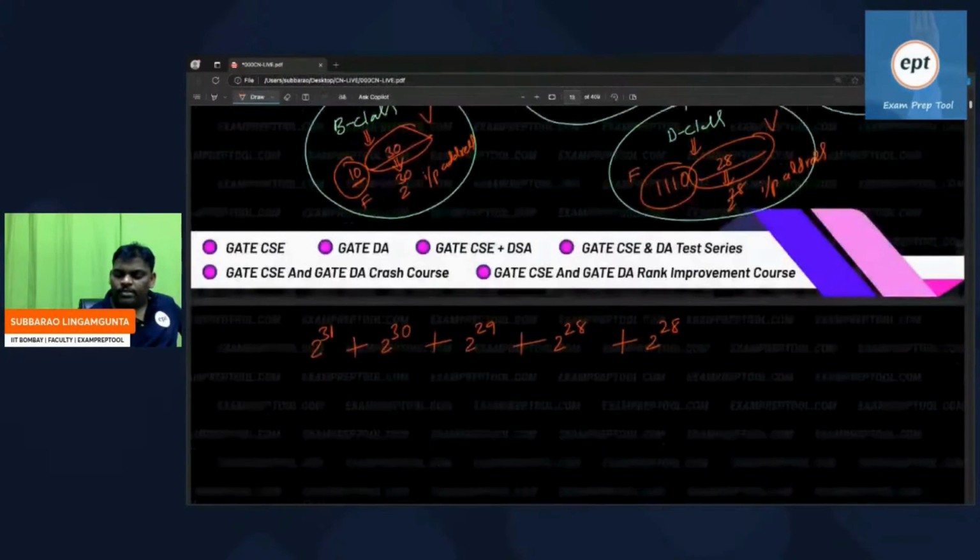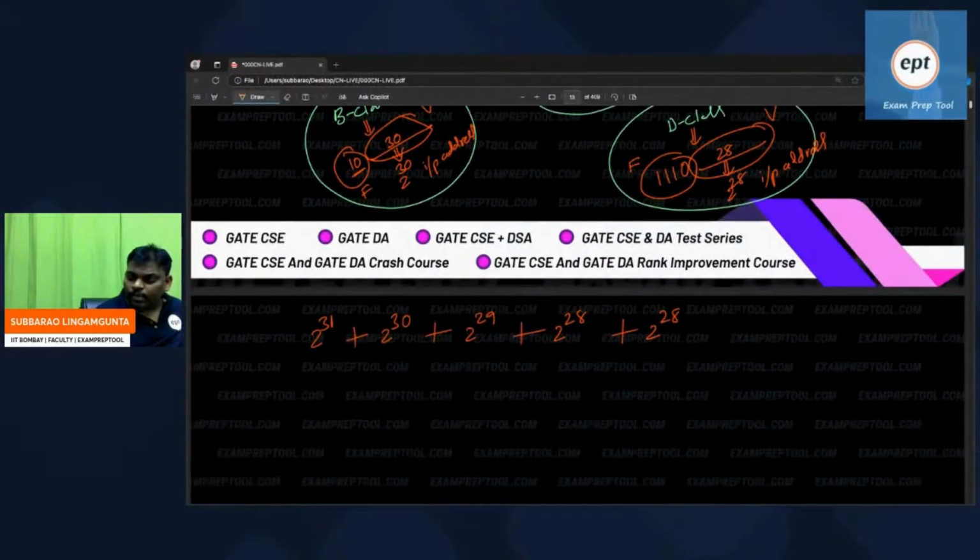Now let me add these. Everything I will write in terms of 2 power 28. It is 2 cube into 2 power 28, 2 square into 2 power 28, 2 into 2 power 28, 1 into 2 power 28, 1 into 2 power 28. 2 power 28 is common.